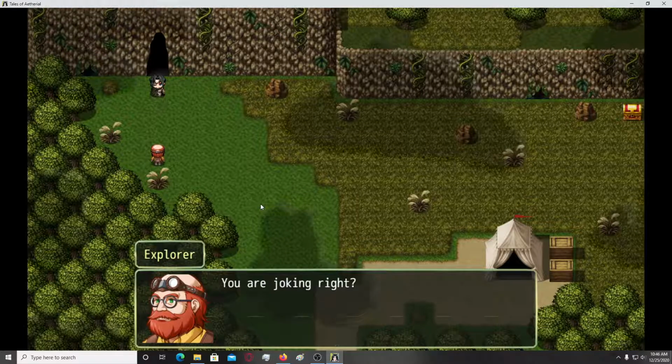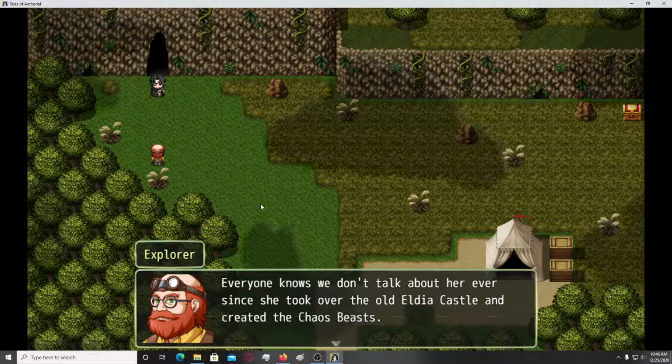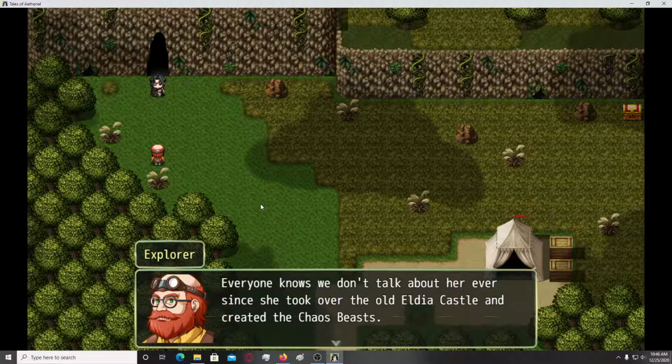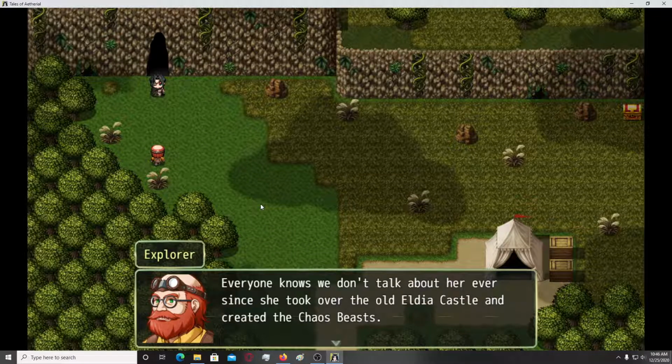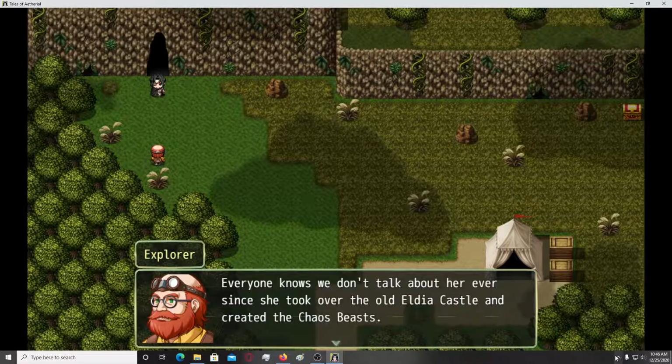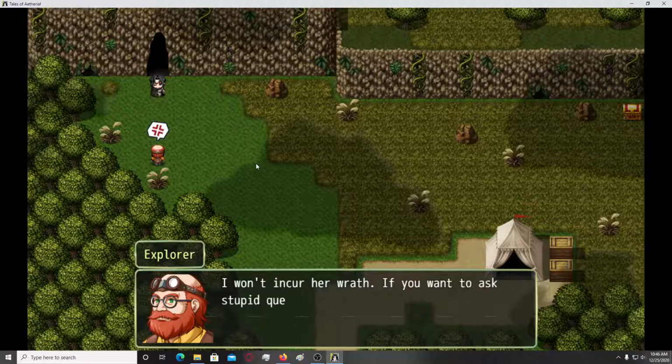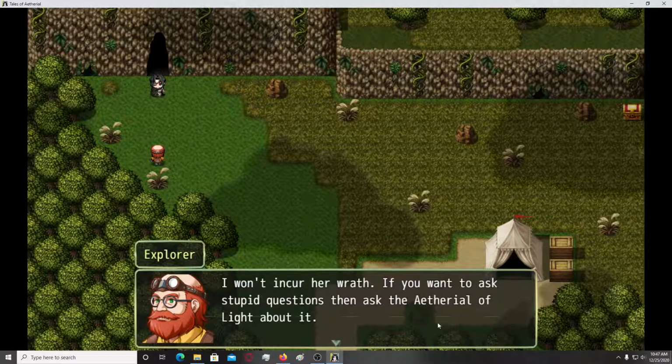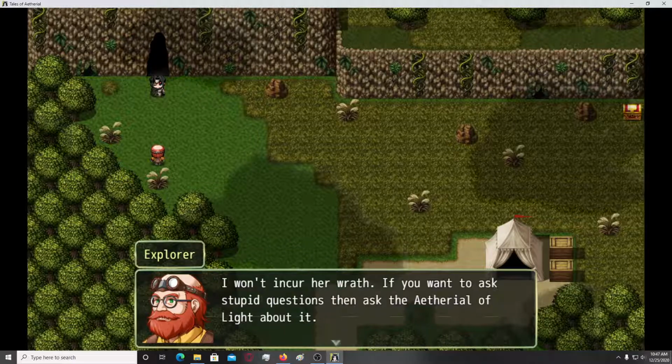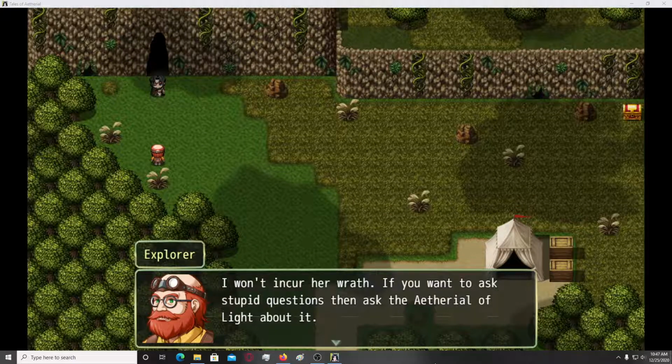Alright, so you're joking, right? Everyone knows we don't talk about her ever since she took over the old Eldia castle and created the Chaos Beasts. Oh, okay. So do they look like some stuff we have to kill? I won't incur her wrath. If you want to ask stupid questions, then ask the Aetherial of Light about it.